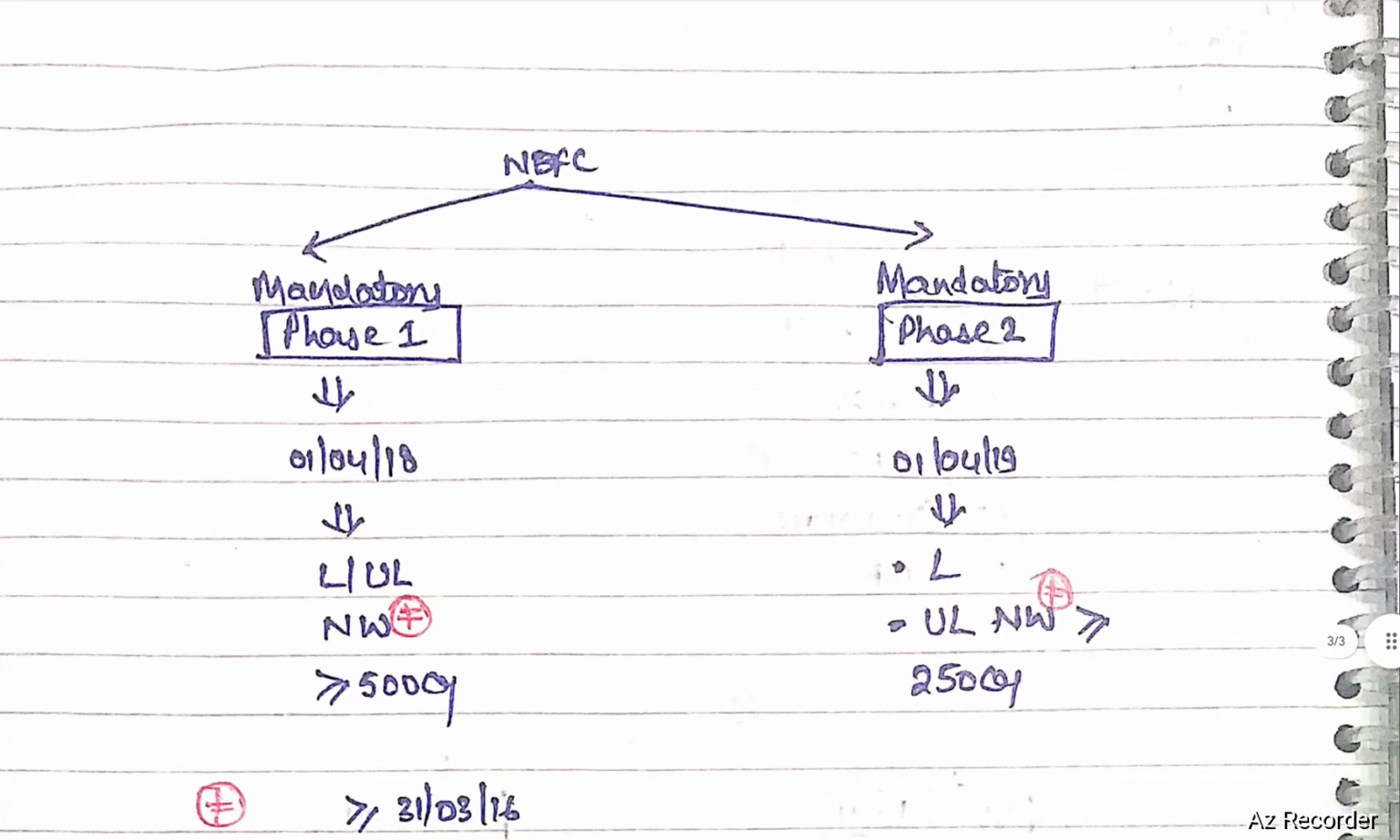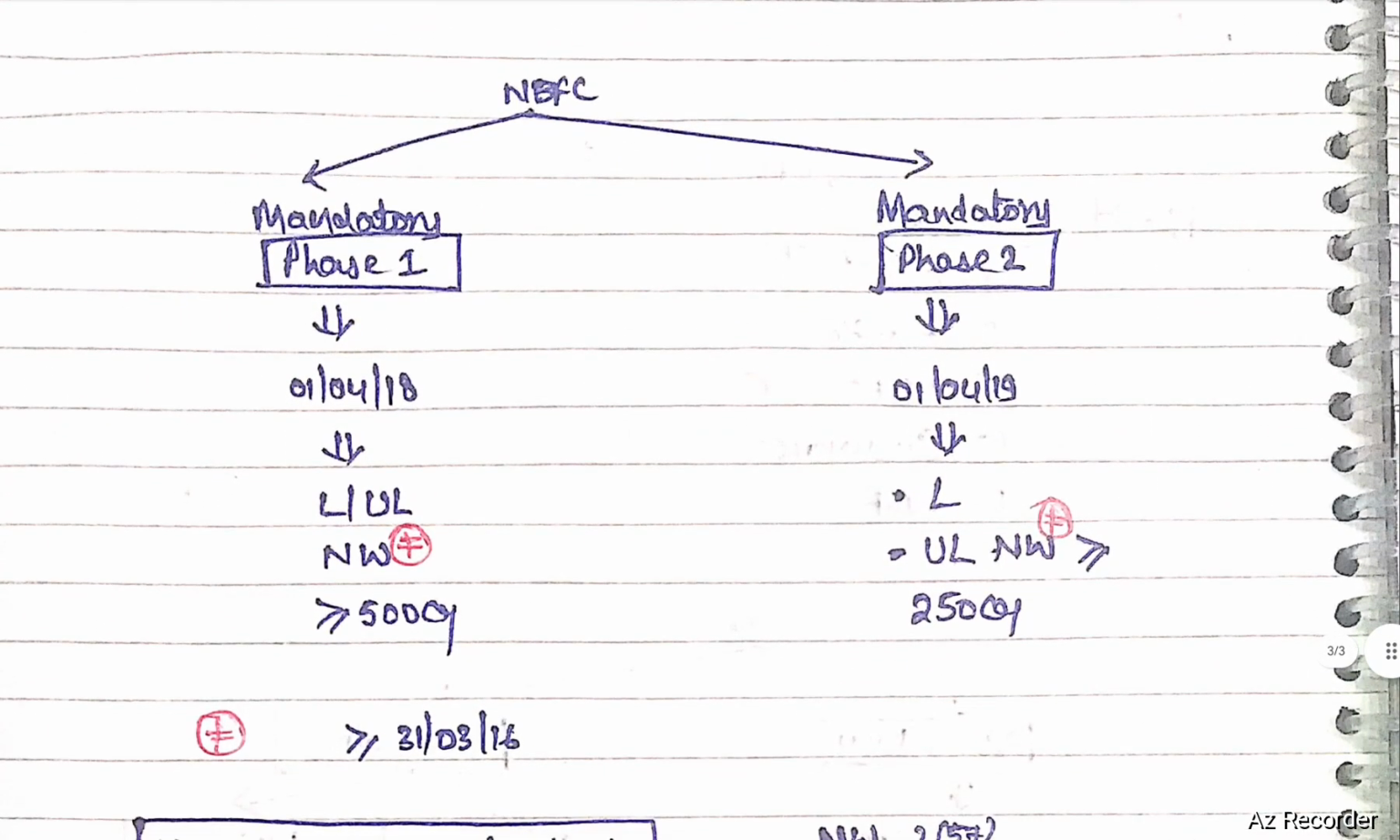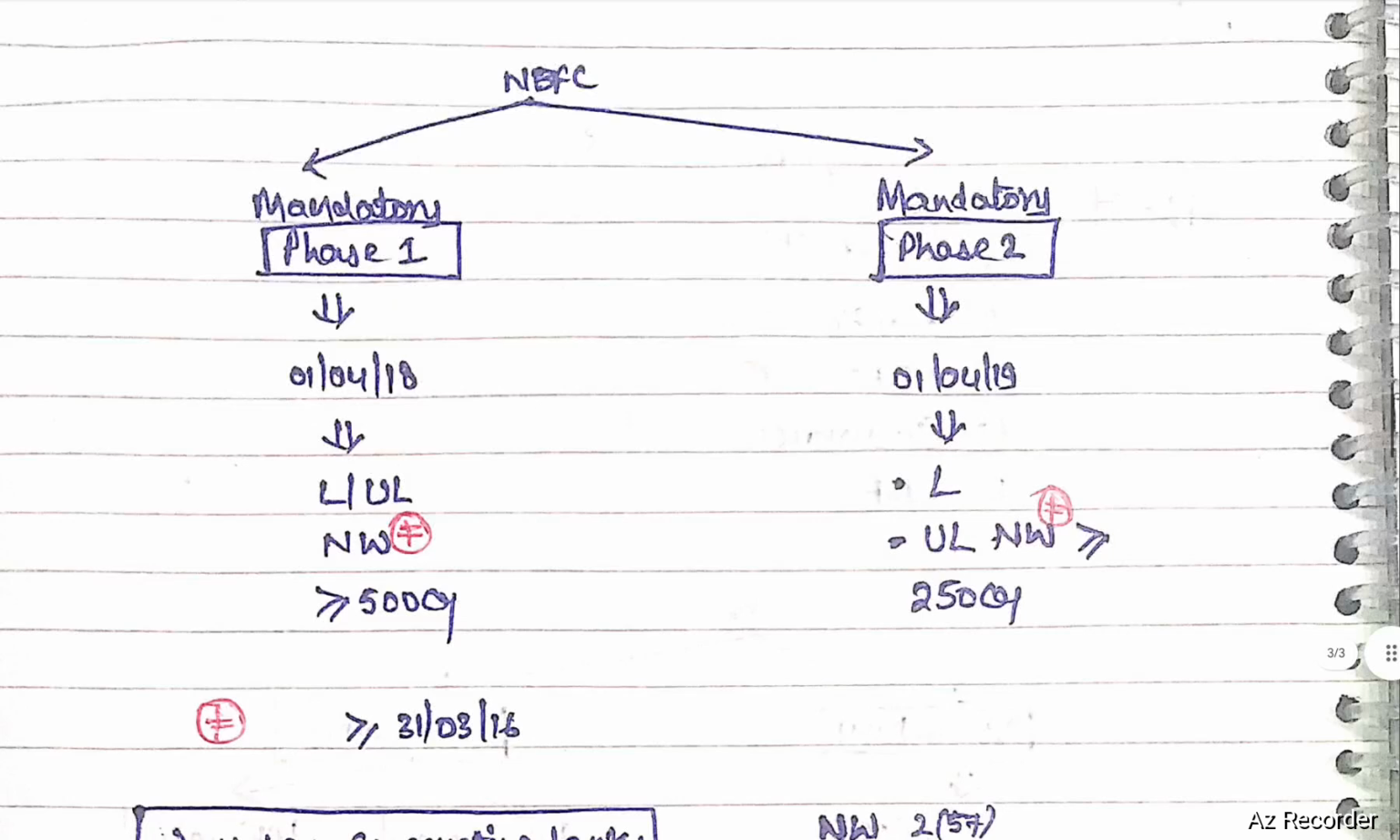Next, for NBFCs. For NBFCs, there are two phases, phase number 1, phase number 2. Phase number 1 is applicable from 1st April 2018. It is mandatory applicability in nature. It is applicable to listed or unlisted NBFCs whose net worth is greater than or equals to 500 crores. Mandatory phase number 2 is applicable from 1st April 2019. It is applicable to listed NBFCs, unlisted NBFCs whose net worth is greater than or equals to 250 crores. Net worth has to be checked as on 31st March 2016.